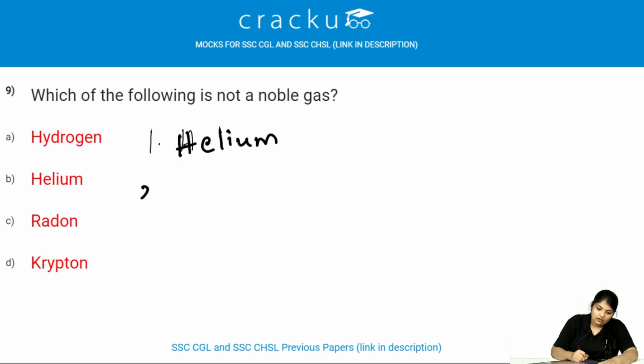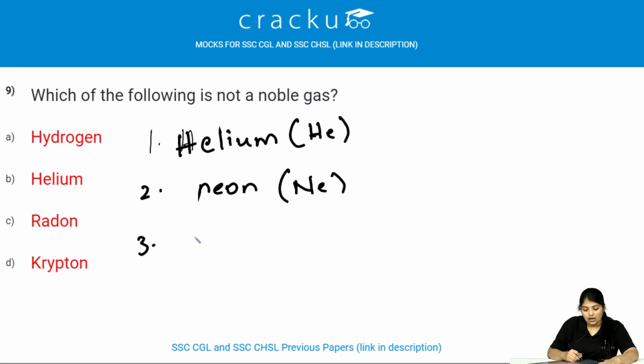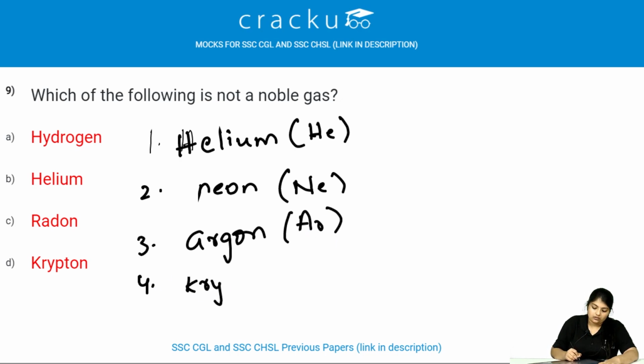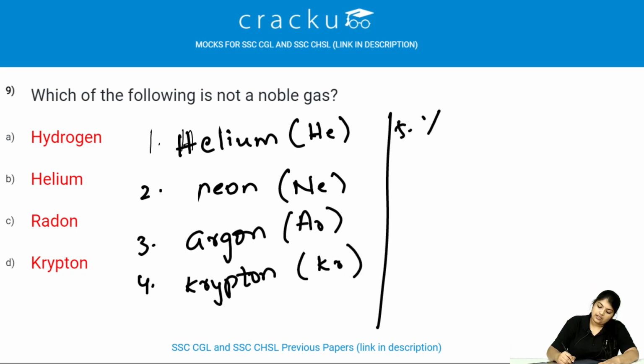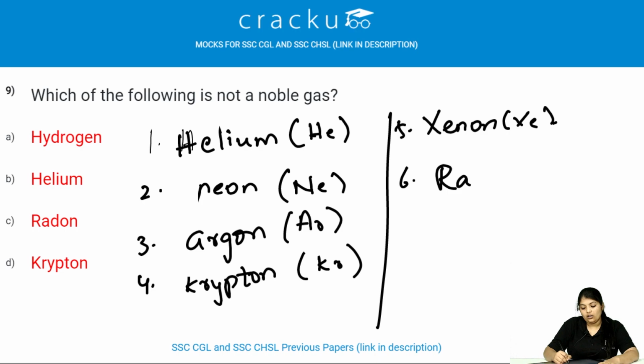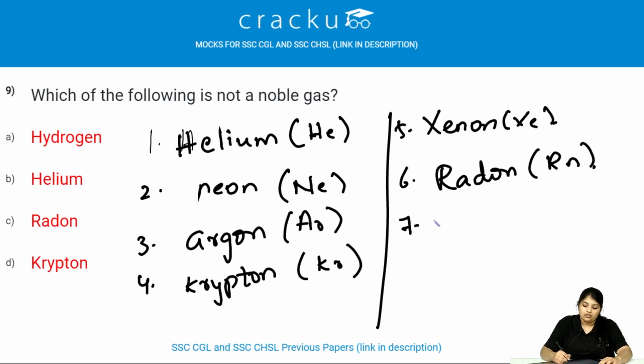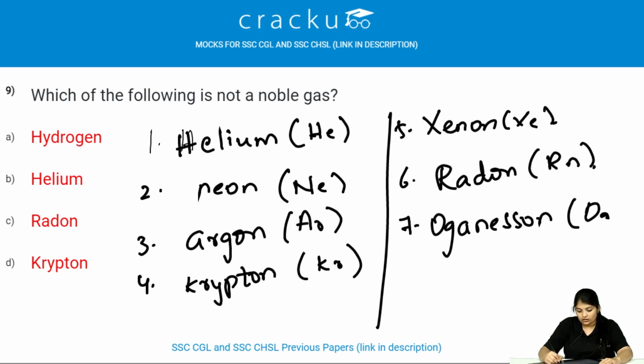Helium, neon, argon, krypton, xenon, that is Xe, and sixth one is radon, it is Rn, and the seventh one is oganesson, Og, and its atomic number is 118.